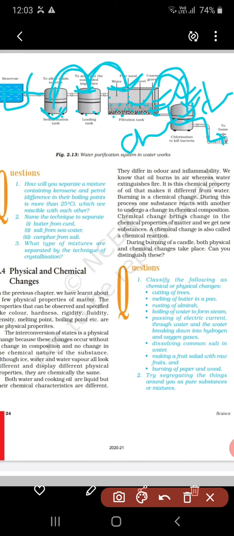This is all about the purification system in waterworks.